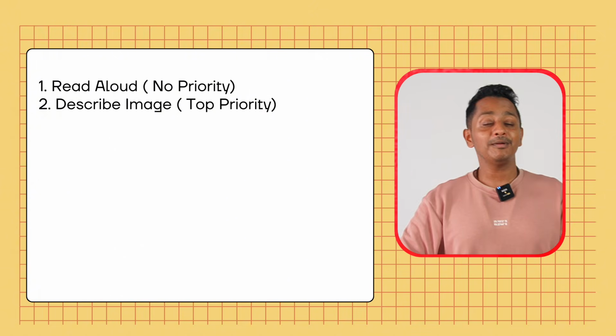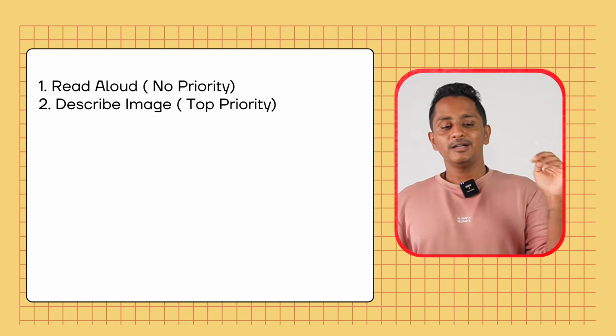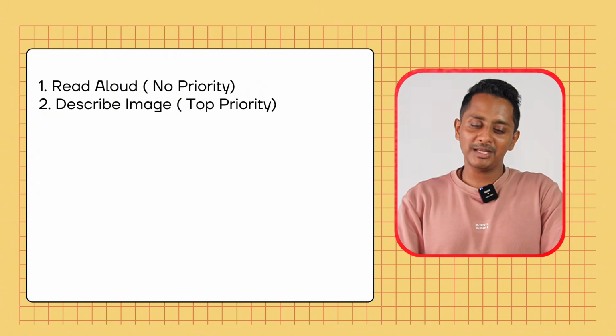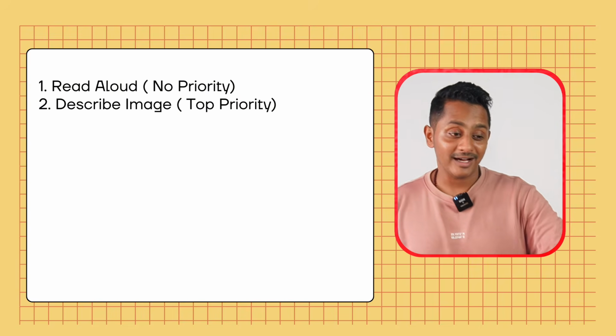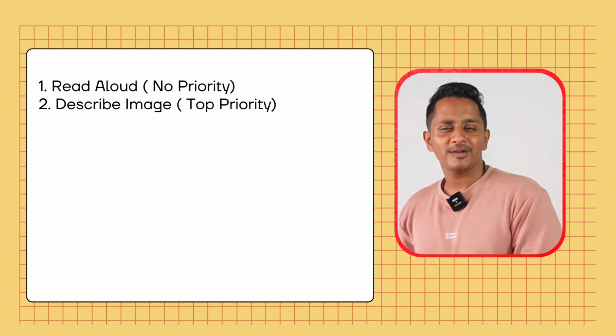Next, Describe Image is top priority: 25 to 28 marks. If 6 questions come, 30 marks minimum. This module contributes to speaking alone. And the content score, earlier 5, has been increased to 6. Does it mean I need to give more preference to content?